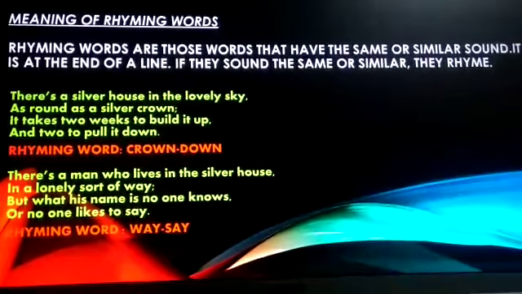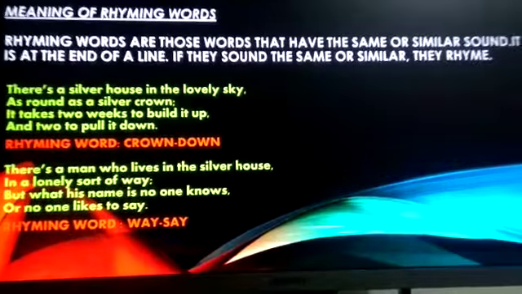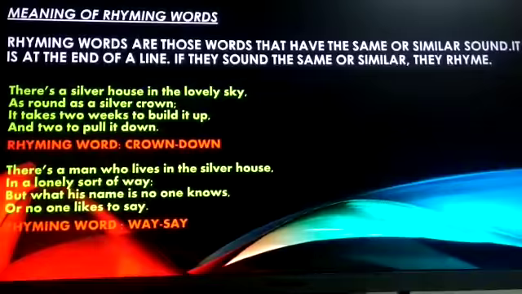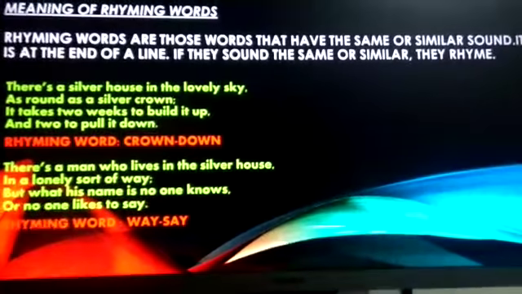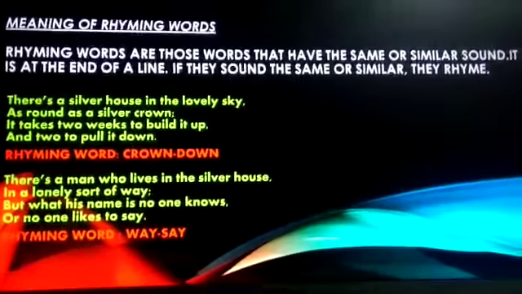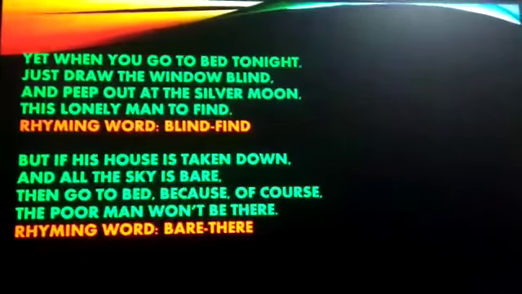In the second stanza, we can see that way and say, they both sound same as well as similar, whereas house and knows, they don't rhyme at all, they don't sound same. So way and say are the rhyming words over here. Now let us see the third stanza.